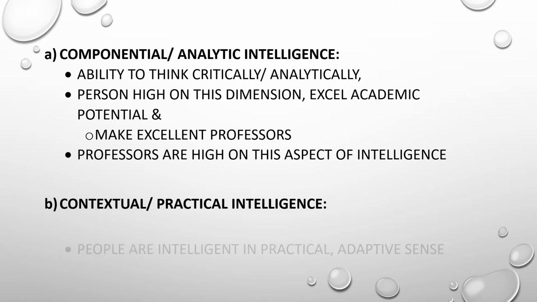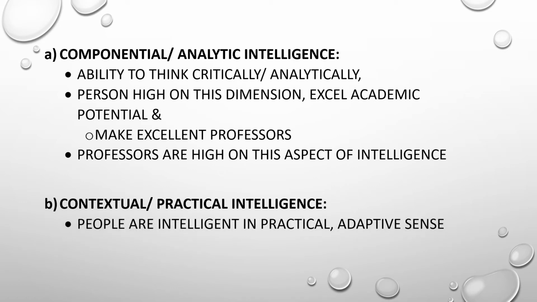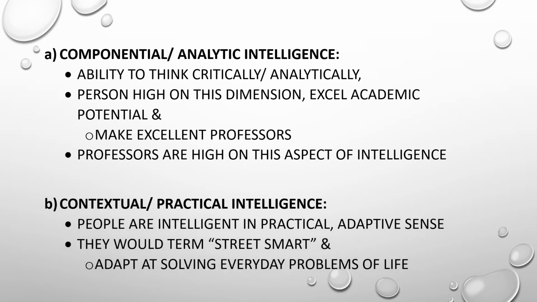Next we have contextual or practical intelligence. People are intelligent in a practical and adaptive sense. They would be termed street smart and are adept at solving everyday problems of life.